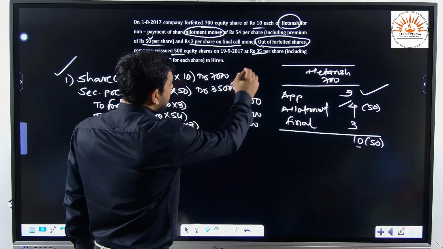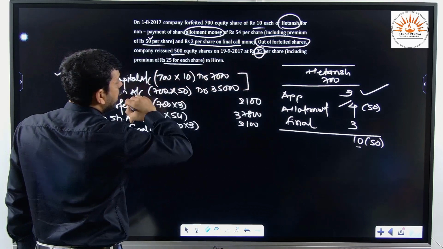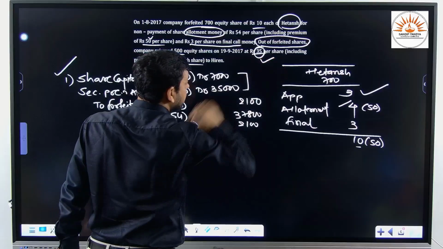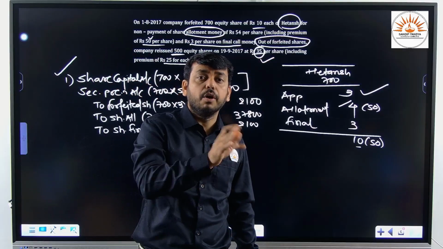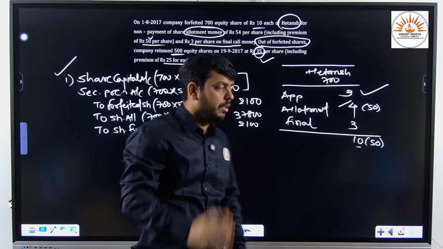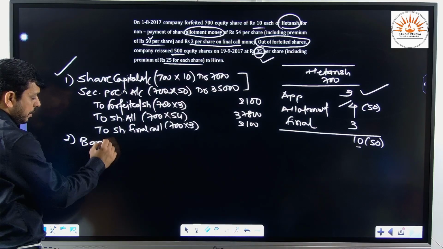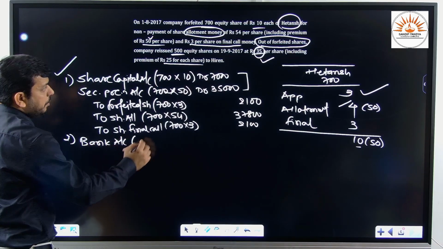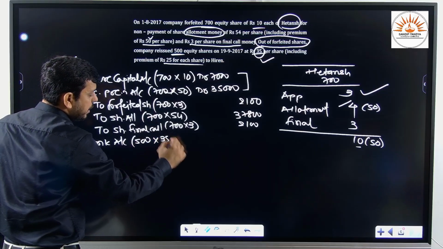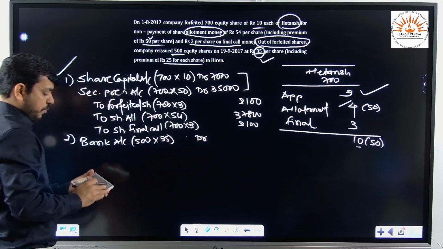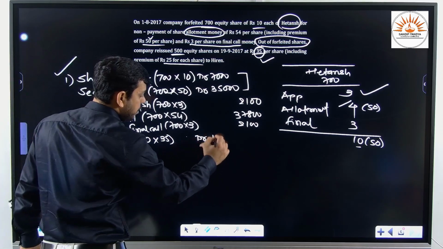At what price did the company reissue? 35 per share, including premium of 25. That means the reissue price is 35. We know a share can be issued at par, at a discount, or at a premium. That means this is the second case. So we shall write here bank account debit. How many shares are we issuing? 500. So 500 into 35, that will be 17,500.